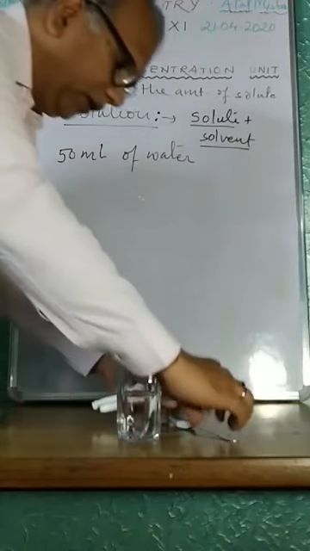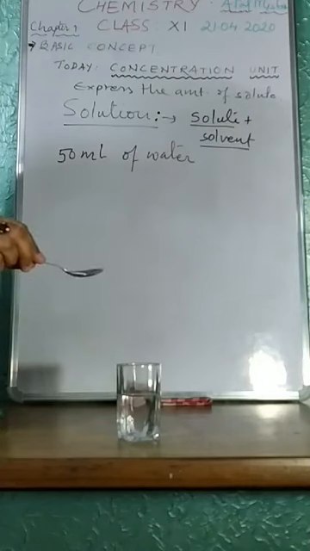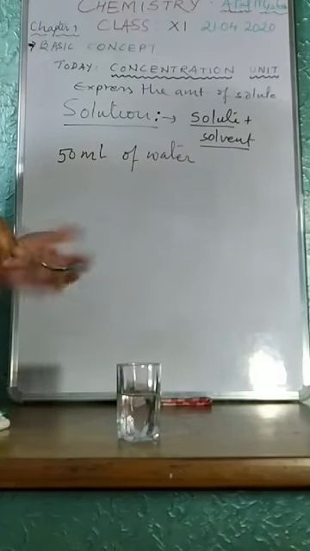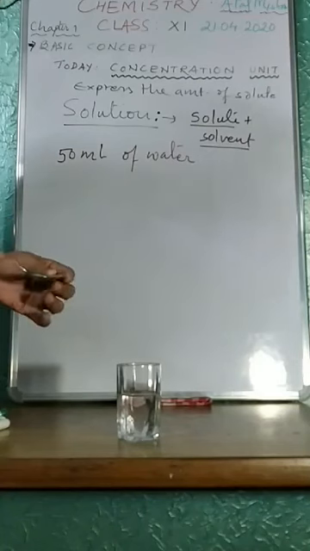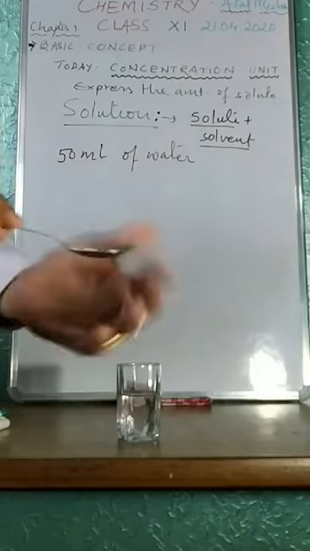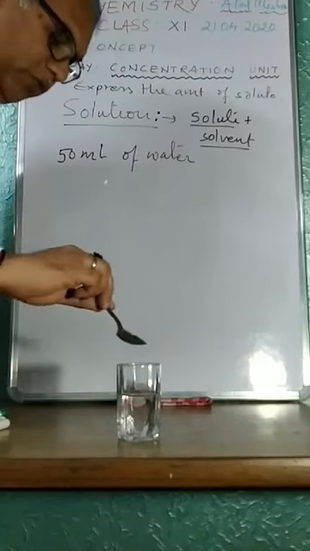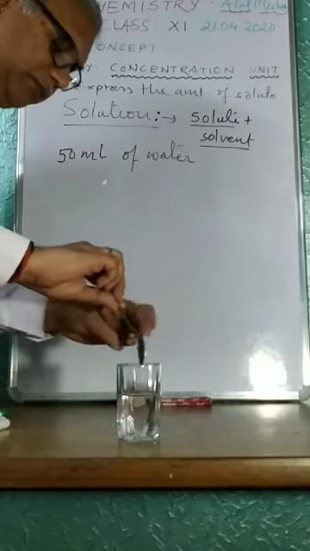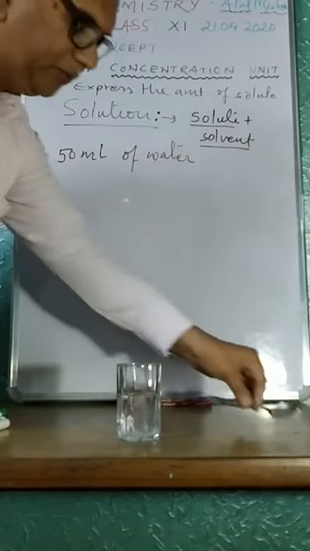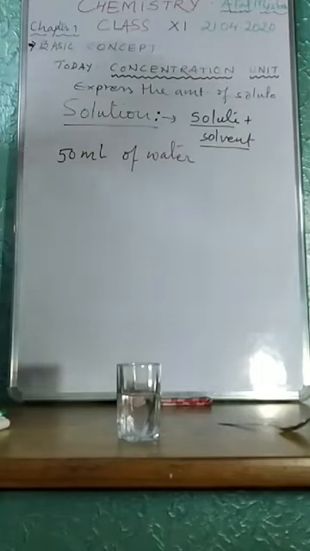and I have taken for you salt, sodium chloride, that is NaCl, common salt used in our house and in every house, I can say. Here I have taken around 2 grams. You can see like this, it is 2 grams, and I am just putting this 2 gram into the water, right? Now I have added solute to the solvent. Here, what is the solute?